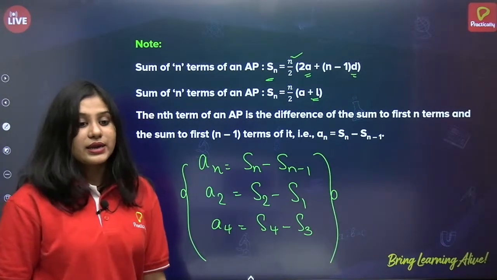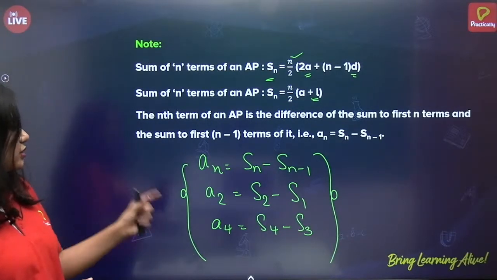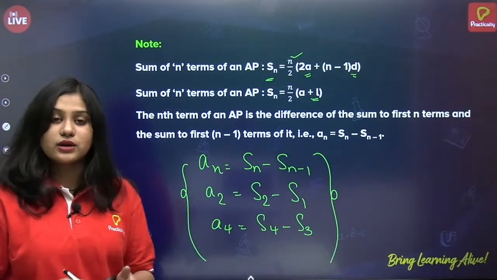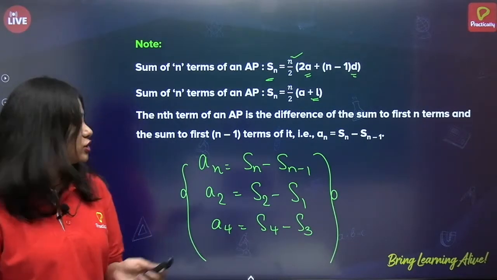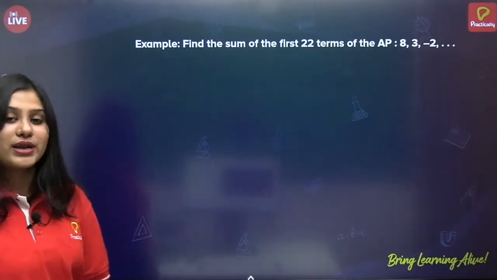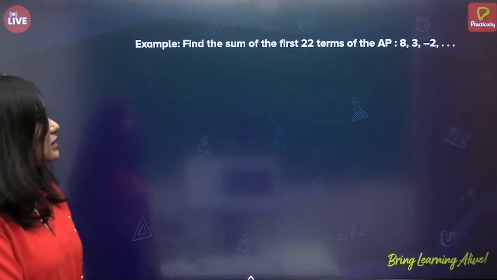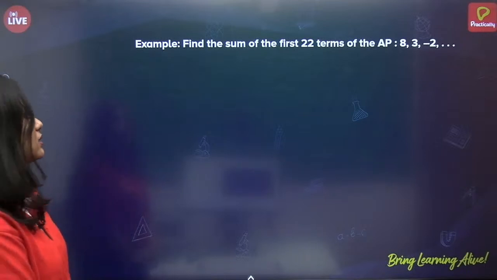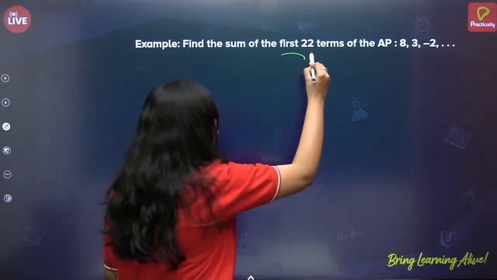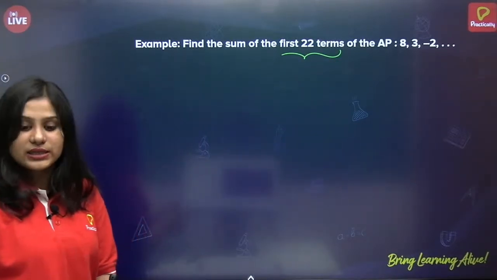Now that we have seen all the formulae related to the sum of n terms of an arithmetic progression, let us see one example. Find the sum of the first 22 terms of the AP. How many terms are there in the AP?